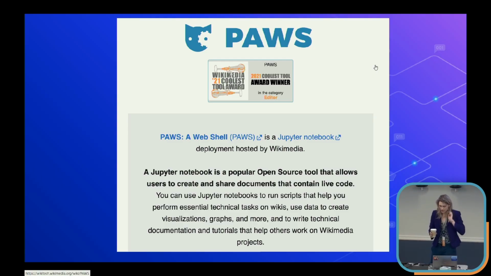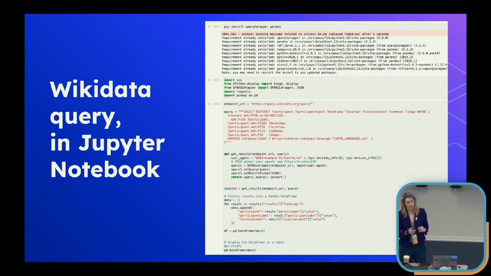So, for example, if you're familiar with Jupyter Notebooks, you have these cells up here with your code, and this is the query for what I just showed you. Or actually, this is I think a new query, but with a similar data set, looking at performers and performances at this venue, Chinchilla Cafe. This is all in Python, so we don't have to install certain instances of Python. We just go right to this PAWS Jupyter Notebook.